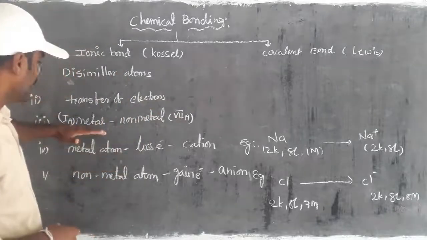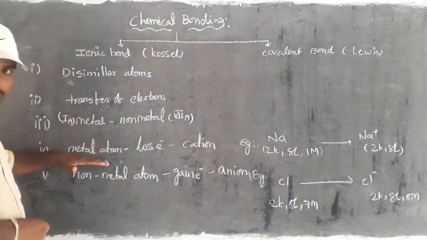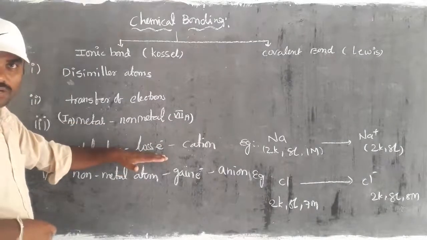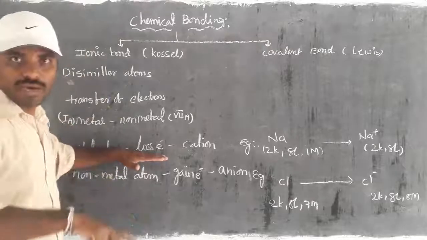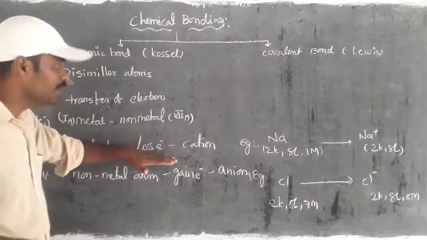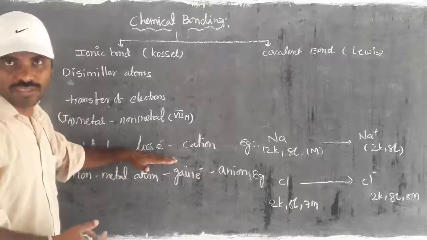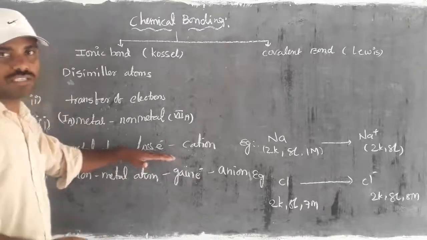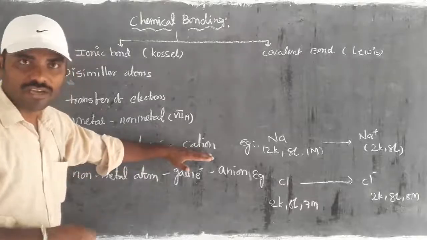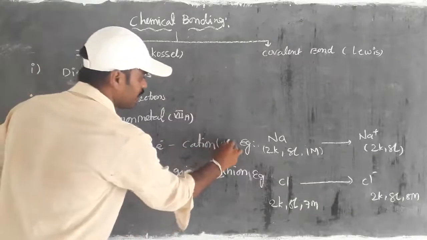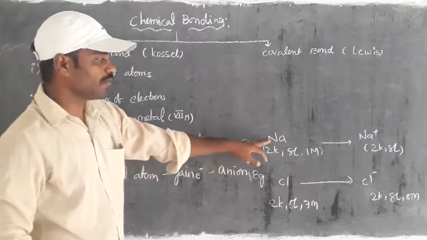If you take a metal atom, it is ready to lose an electron. When an electron is lost by an atom, it gets a positive charge. A positively charged species is what we call a cation, carrying a plus charge. Here we take one example.